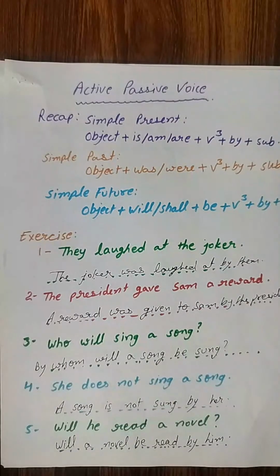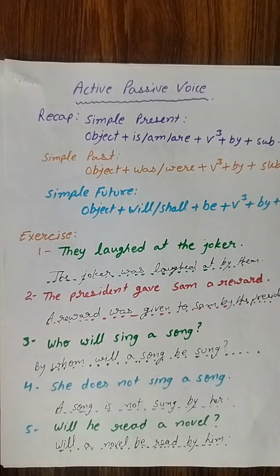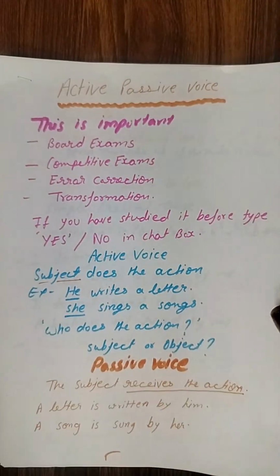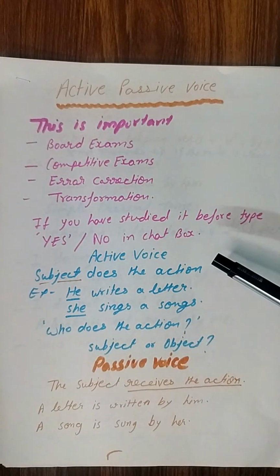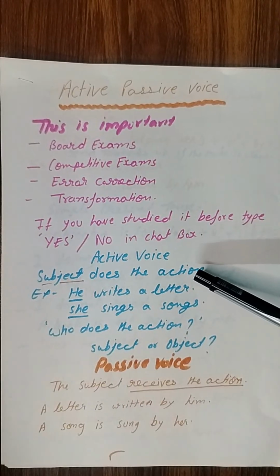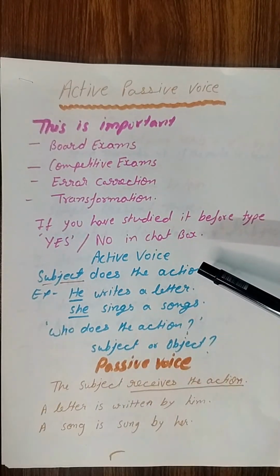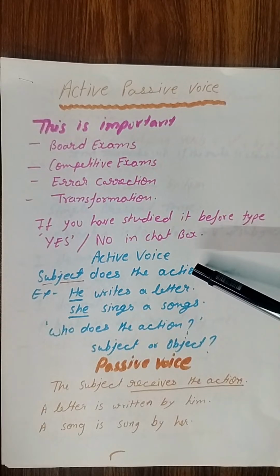So, active passive voice is a topic that is very much important from the point of view of your exams as well. Okay, this is important for board exams. This is important for your competitive exams as well, right? Then, for error correction, in many competitions or even in board exams, error correction exercises are also there. Some questions can be asked on finding the errors. So, that way also, this is a very important chapter of grammar.